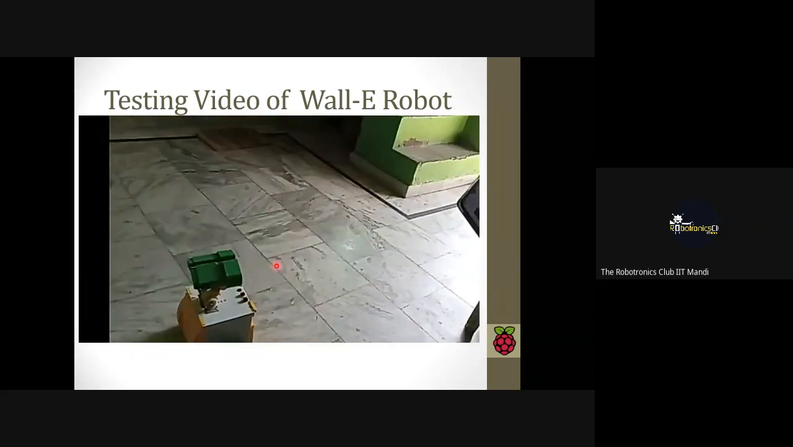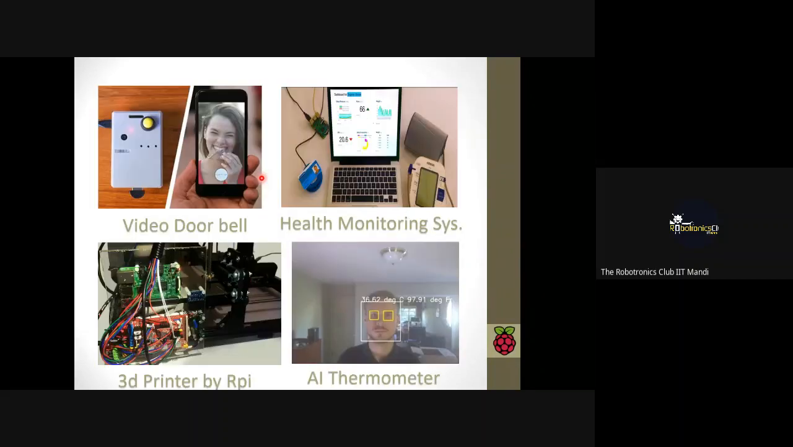Now, as you have seen, we can get the camera output directly on our mobile, and we can control Wally through our mobile and through our voice, and all these types of projects. So interesting projects can be made with the Raspberry Pi.